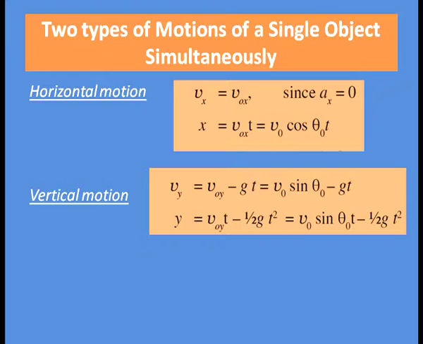Similarly, we can find the distance covered in the vertical direction, that is y equal to Voy t minus half g t square. Here we have used the equation of motion s equal to ut plus half at square. Here the initial velocity is Voy, that is why we have written y equal to Voy t minus half g t square. The minus sign is due to a equal to minus g. So, that is equal to v0 sin theta 0 t minus half g t square.